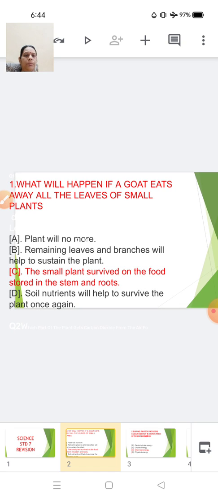So the first question: what will happen if a goat eats away all the leaves of a small plant? Your options are: the plant will no more be there, there will be no plants. Remaining leaves and the branches will help to sustain the plant. Third one, the small plants survive on the food stored in the stem and the roots. And fourth one, soil nutrients will help the plants survive once again. So the option here is C, which is correct, that the plants will be surviving on the food stored in the stem and the roots.